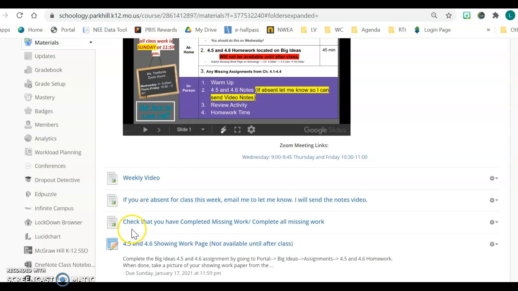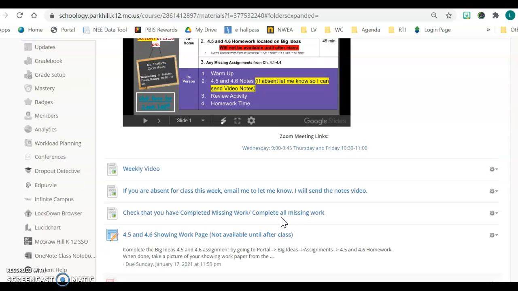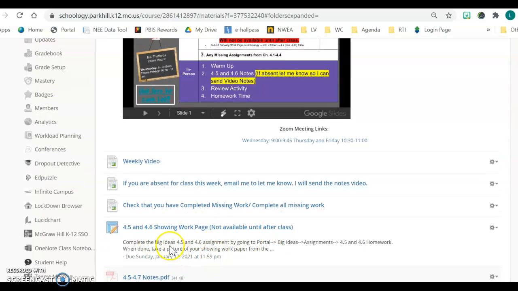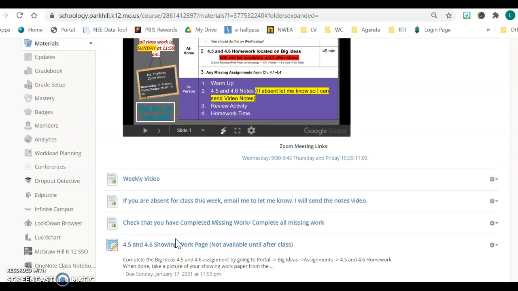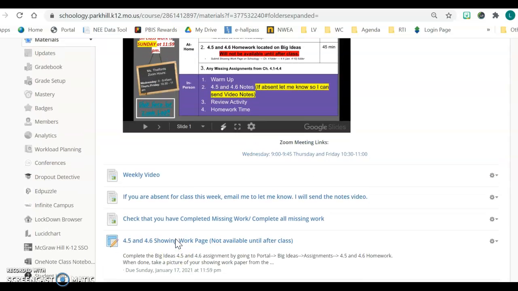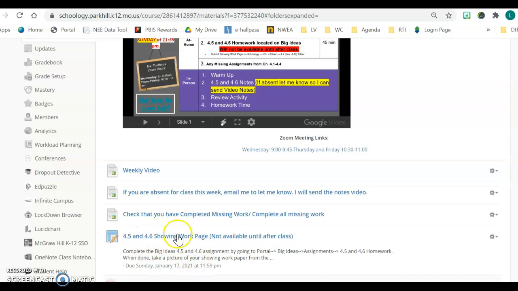And then it also says to check that you've completed all of the missing work. So if you check and you see that you are still missing something, please go and complete that, because after Friday, it just goes in as a 0 and we can't go back and do it. And then here's where you're going to post the showing work form for big ideas. And so once you complete that homework, you'll show your work and you will upload a picture of it here.